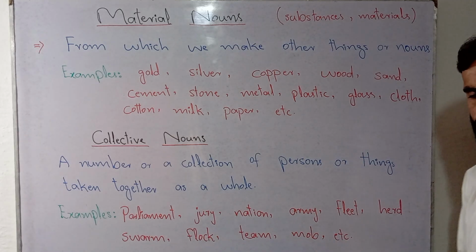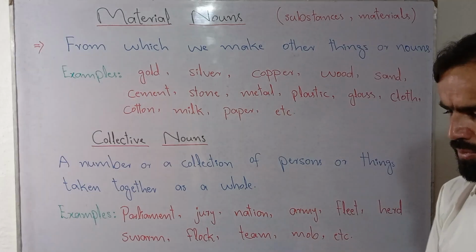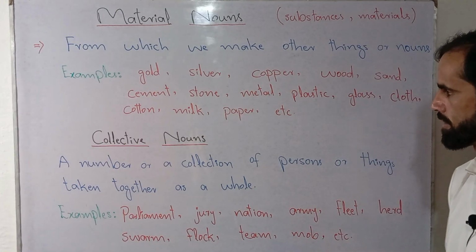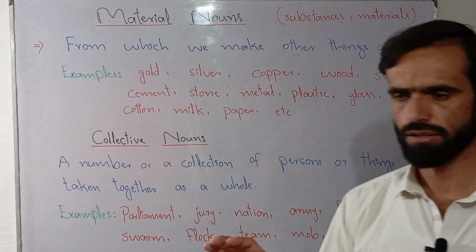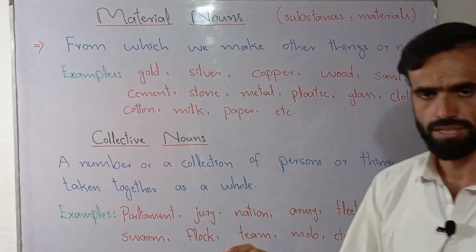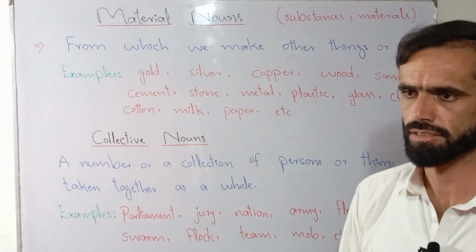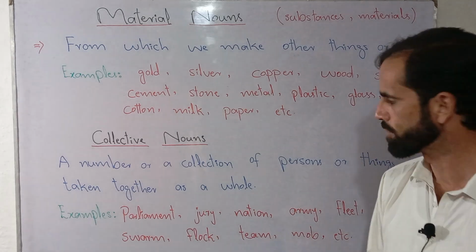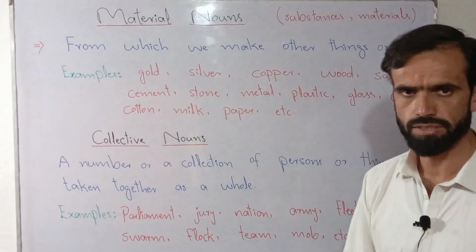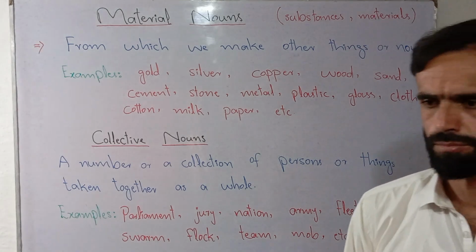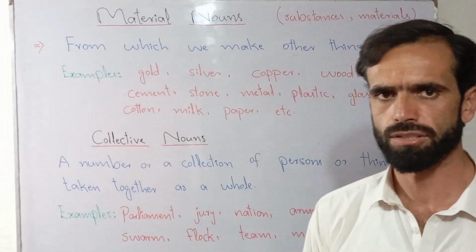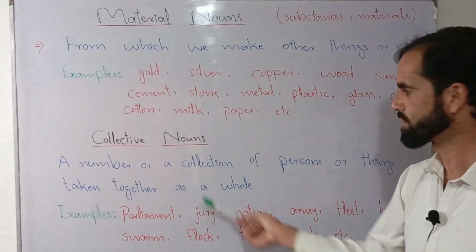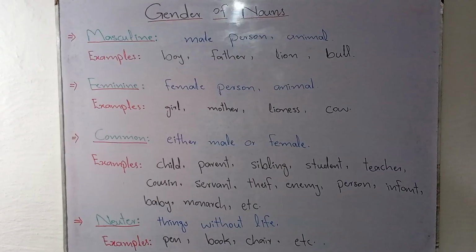Mob is a collection of unorganized group or group of people. It is known as mob. So in this way, when we think of, or when we use in our speech or in our written form, a group of people, a group of things, even a group of animals, a group of birds, and we take that particular group as a whole, such concept is known as material noun.